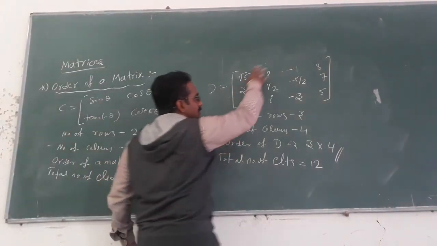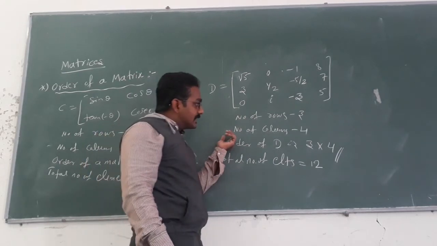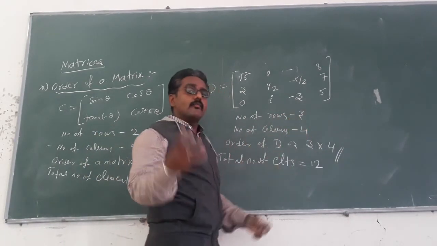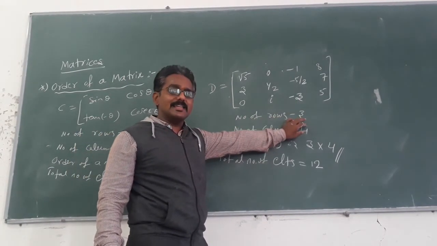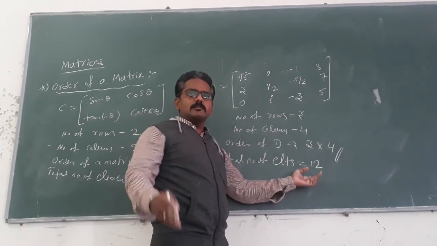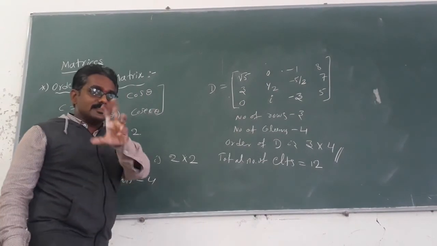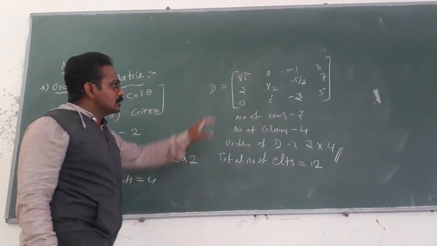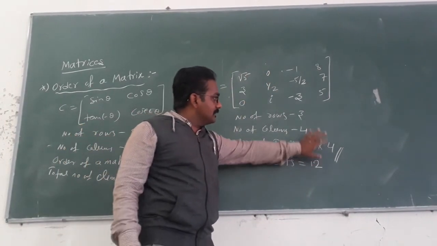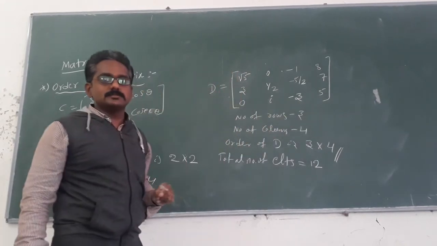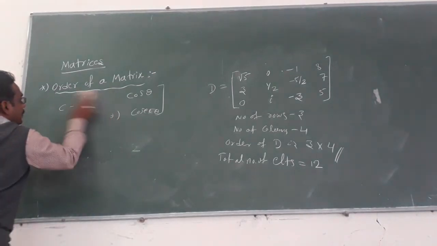Similarly here, the total number of elements in the matrix D is 12. Matrix D consists of 3 rows and 4 columns. If you make the product of 3 into 4, what is the answer? That is 12. What is that 12? That 12 is the total number of elements present in D. Got some idea? There is a relation between the total number of elements of the given matrix and the number of rows and columns. Means if a matrix is of order m by n,